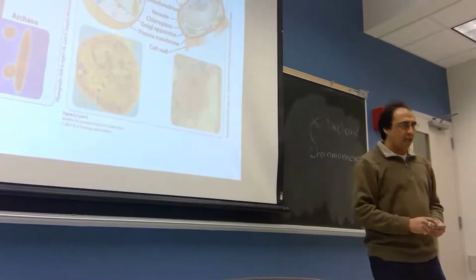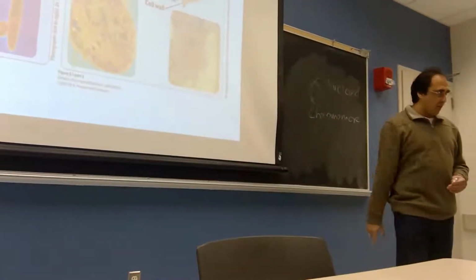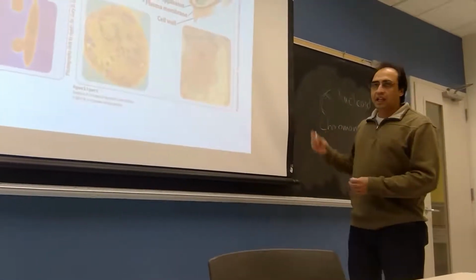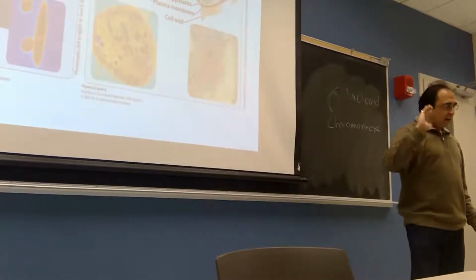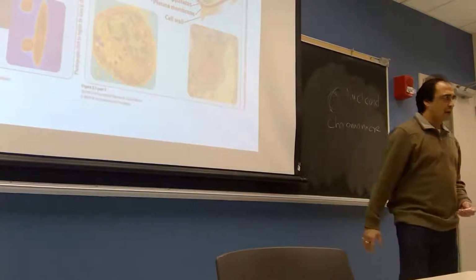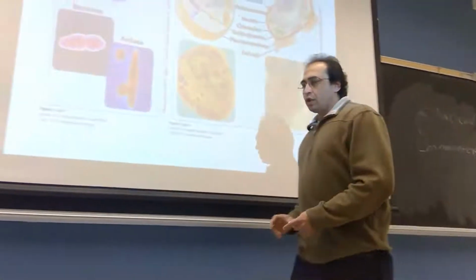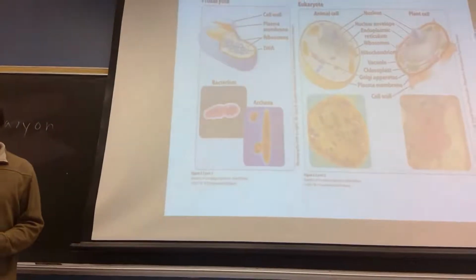Those are called archaea. And if you think about the evolutionary trend, then the archaea is more close to eukaryotes rather than bacteria. Bacteria is a little bit far from the eukaryotes, but archaea is more close to eukaryotes. Okay, so these are two examples of prokaryote: the bacteria and archaea.